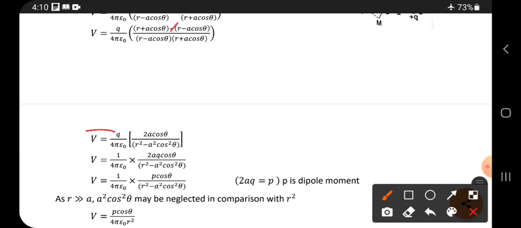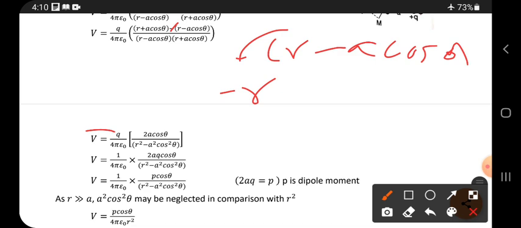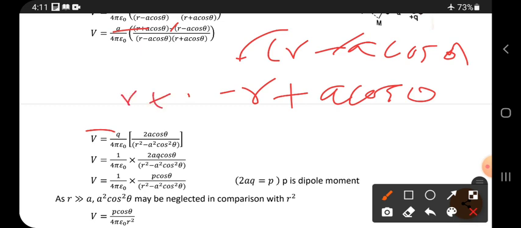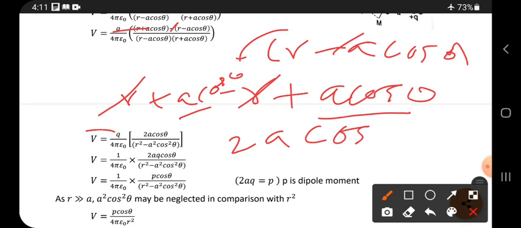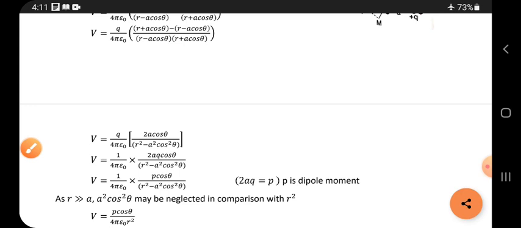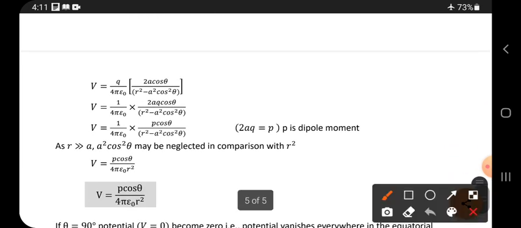Now here there is a minus, multiply the minus inside, so minus of R minus A cos theta. Minus R, and minus into minus becomes plus A cos theta. And this side is R plus A cos theta, so minus R plus R cancel, and A cos theta plus A cos theta, totally how many cos thetas? 2A cos theta, that is why we got 2A cos theta, okay friends.